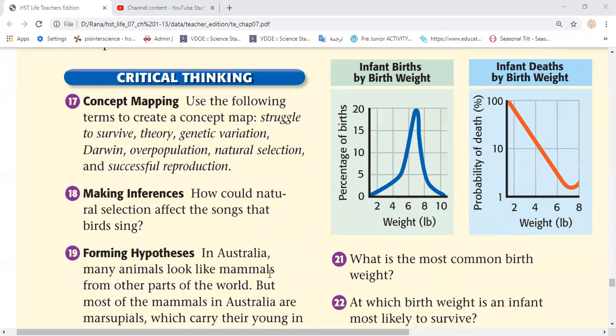Okay, good. Question 18, guys. Here we are making inferences. How could natural selection affect the songs that birds sing? Anyone could predict here? Yes, Uto?